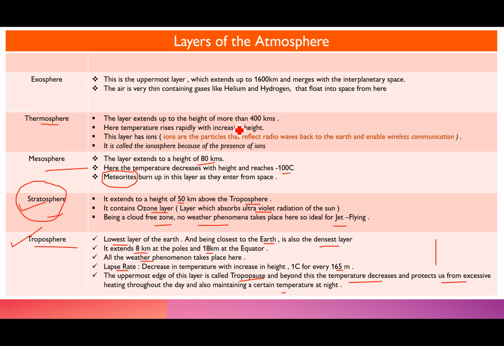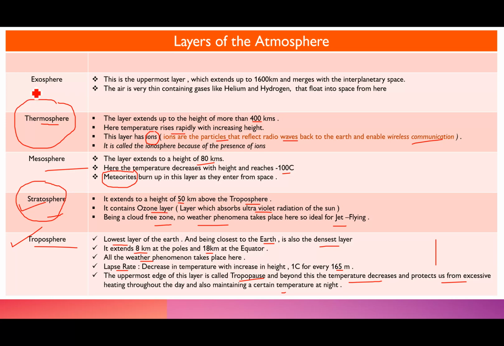Then is the thermosphere. Now this layer extends up to a height of 400 kilometers. Here again the temperature rises rapidly with increasing height. But the thermosphere has some special particles known as ions. Now what are these ions? They are the particles that reflect radio waves back to Earth and enable wireless communication. And because the thermosphere has these ions, sometimes this layer is also referred to as the ionosphere.